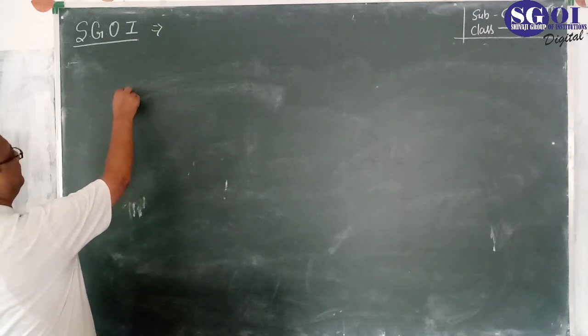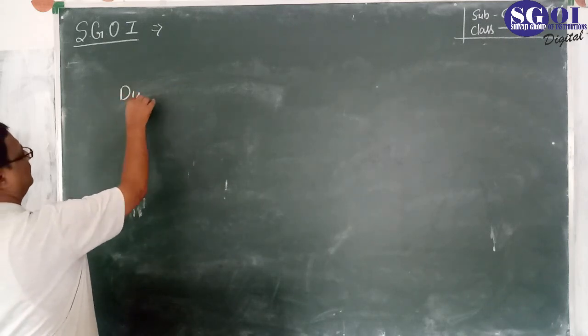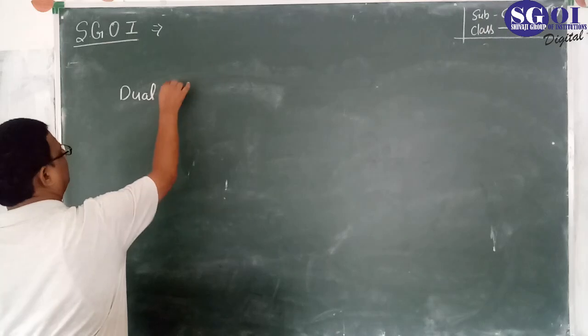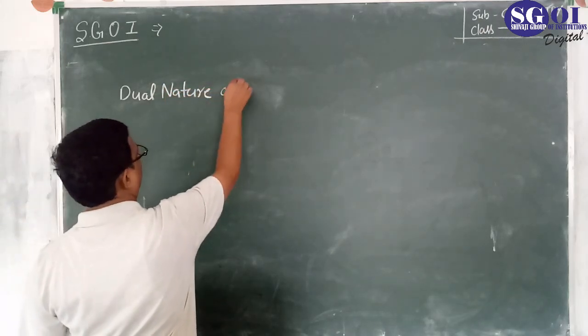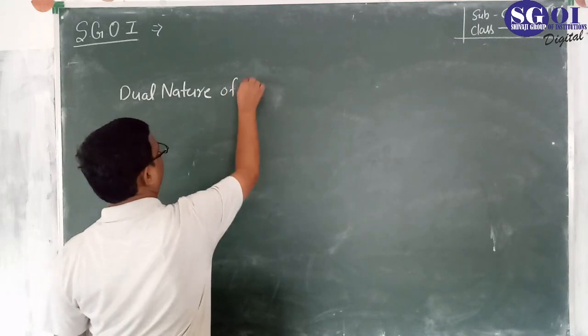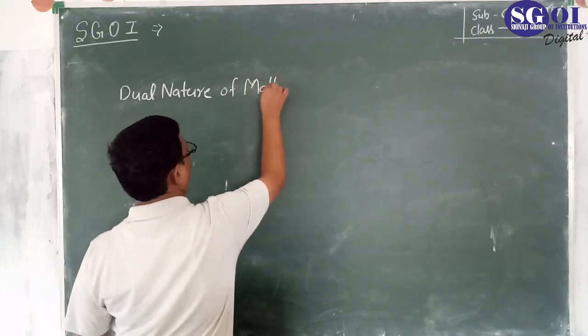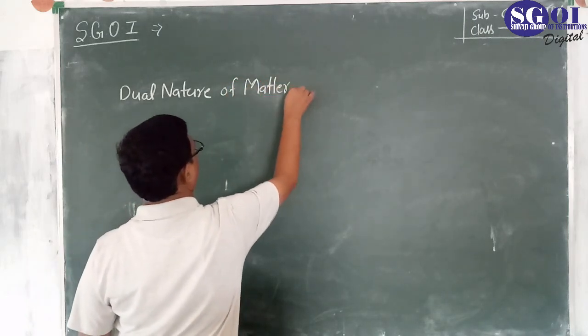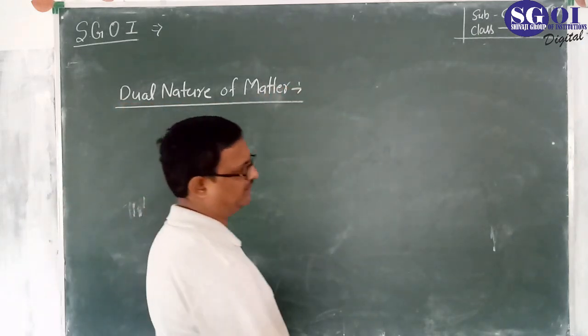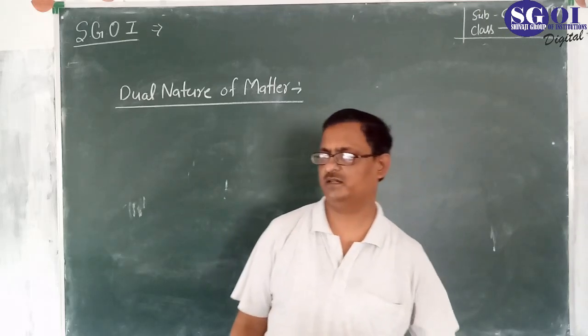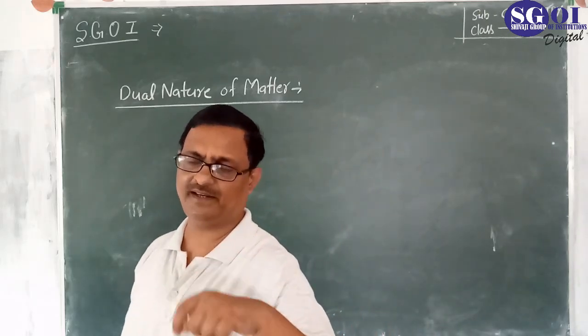Yes, students. First of all, dual nature of matter. Dual nature of matter means double character of any substance.